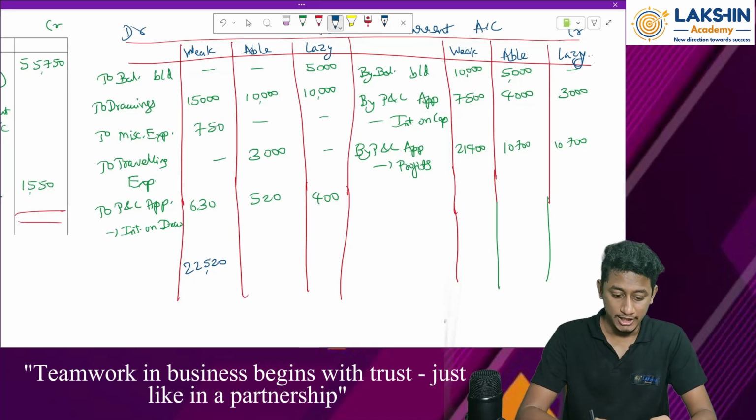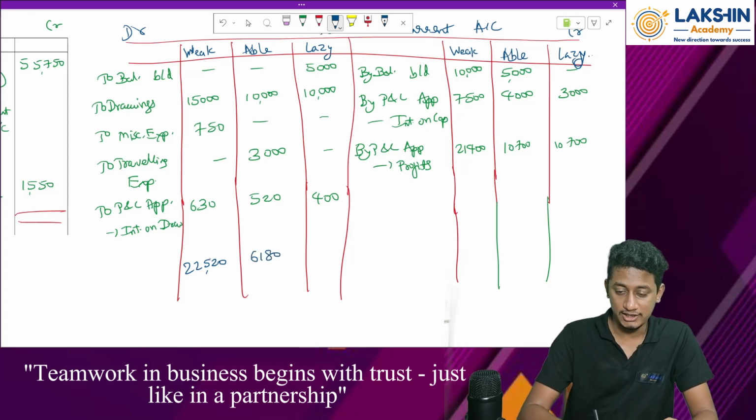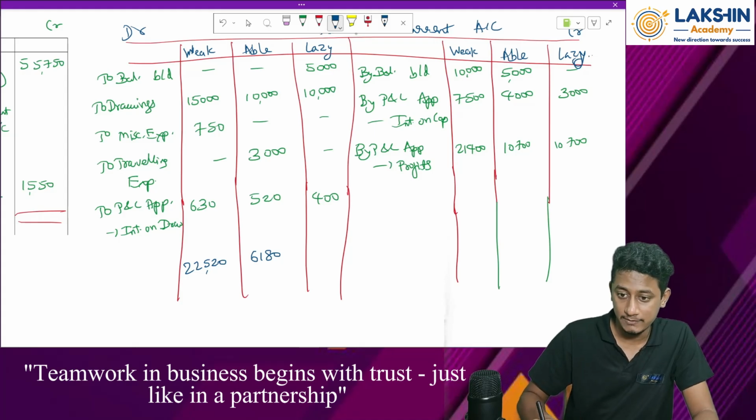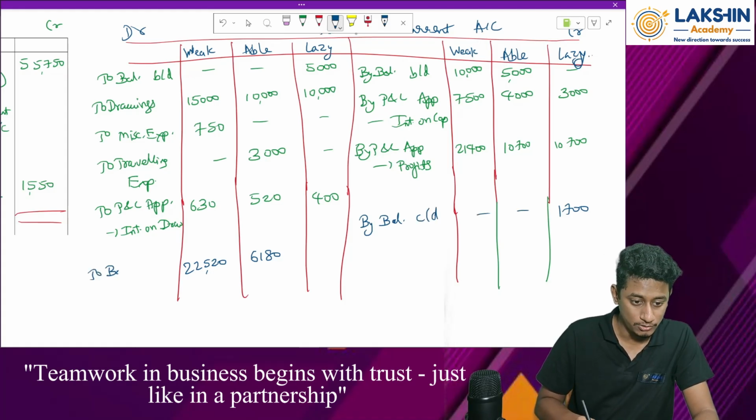Then able: 5,000 plus 4,000 plus 10,700 minus 10,000 minus 3,000 minus 520. 6,180. Okay, next lazy: 3,000 plus 10,700 minus 5,000 minus 10,000 minus 400. Negative 1,700. So the answer will be on the other side, that is on the credit side. This is by balance carried on for lazy, and over here to balance carried on for weak and able.